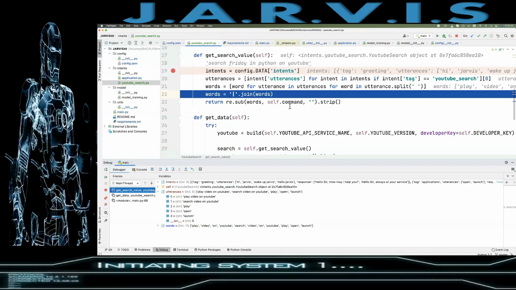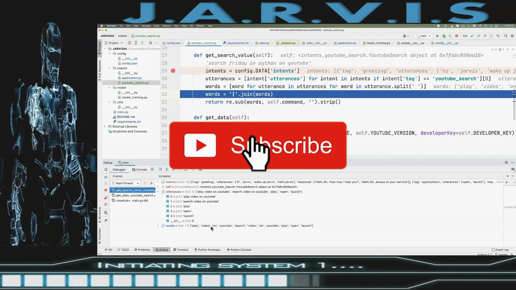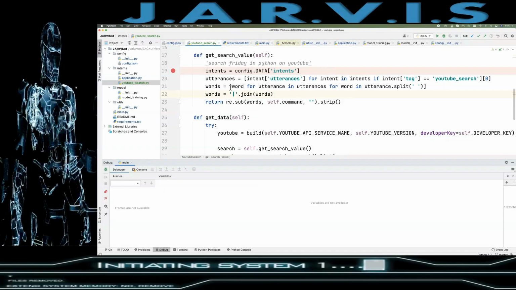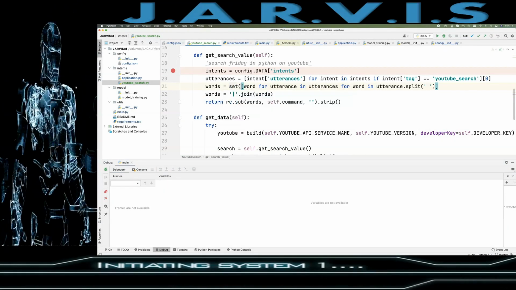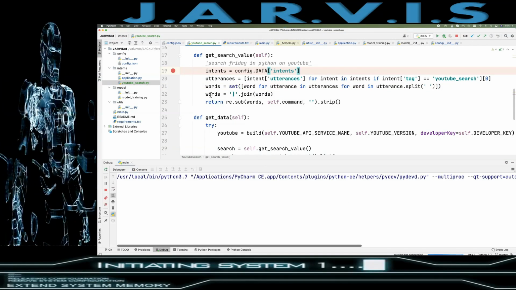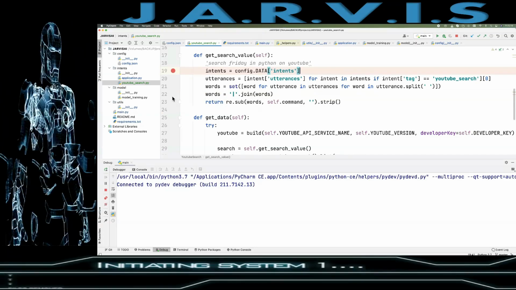But one thing which I missed, because we have this two times, is why we need to keep this two times, right? So what I'll do, I'll just have the set here, so that it will just remove all the duplicates. Now debug it again. So after that it will be here.